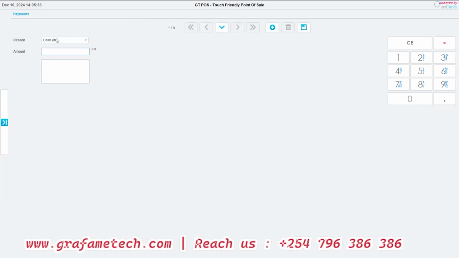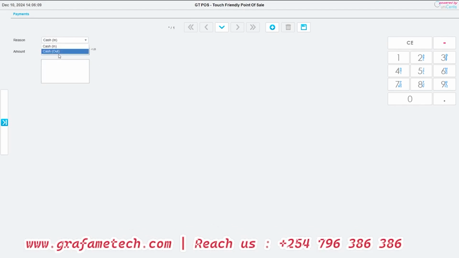Now, on payments, here we record whether it's a cash in or a cash out. What is a cash in? Let's say, for example, you give the business 5,000 shillings, and we can give this reason float, right? This is a cash in. This is cash that we are injecting into the business. So once we've set the cash in and the amount and also the reason, we just click plus. Just like that, you'll capture that transaction or that amount.